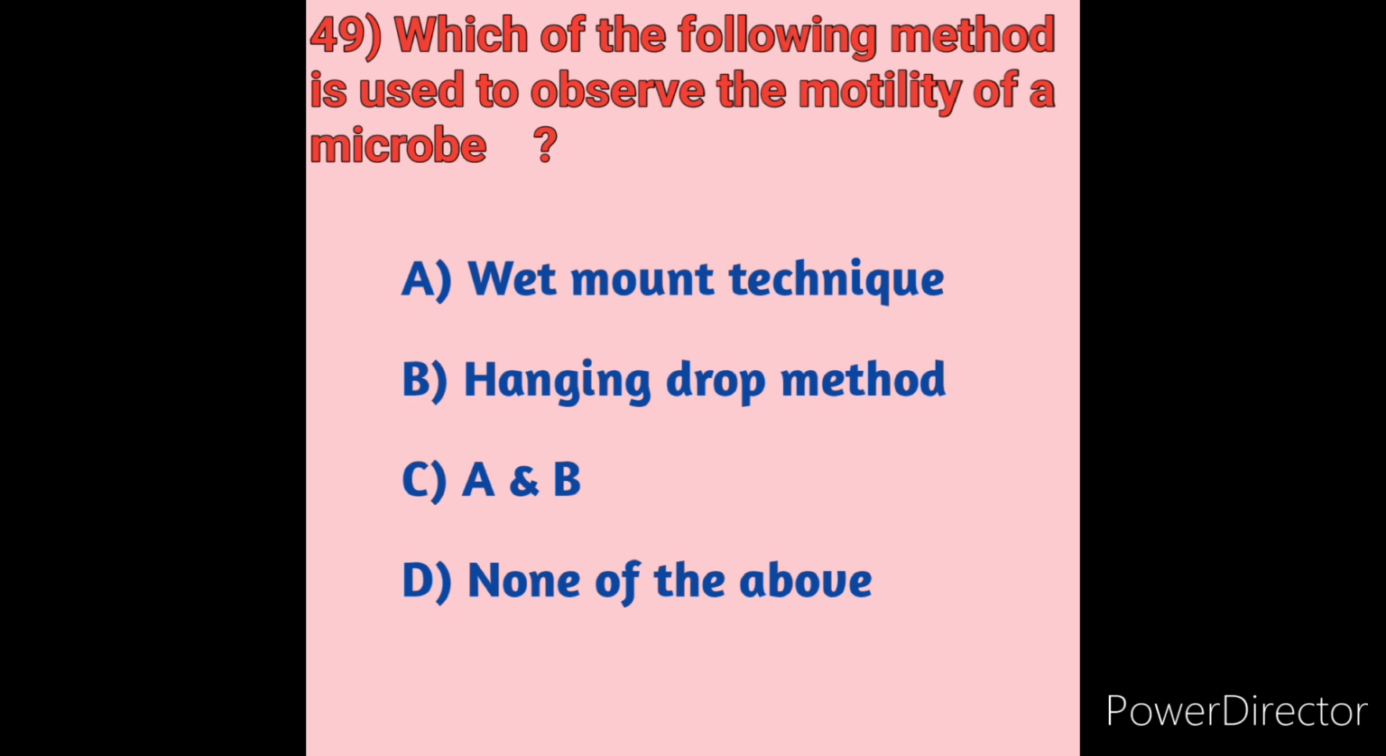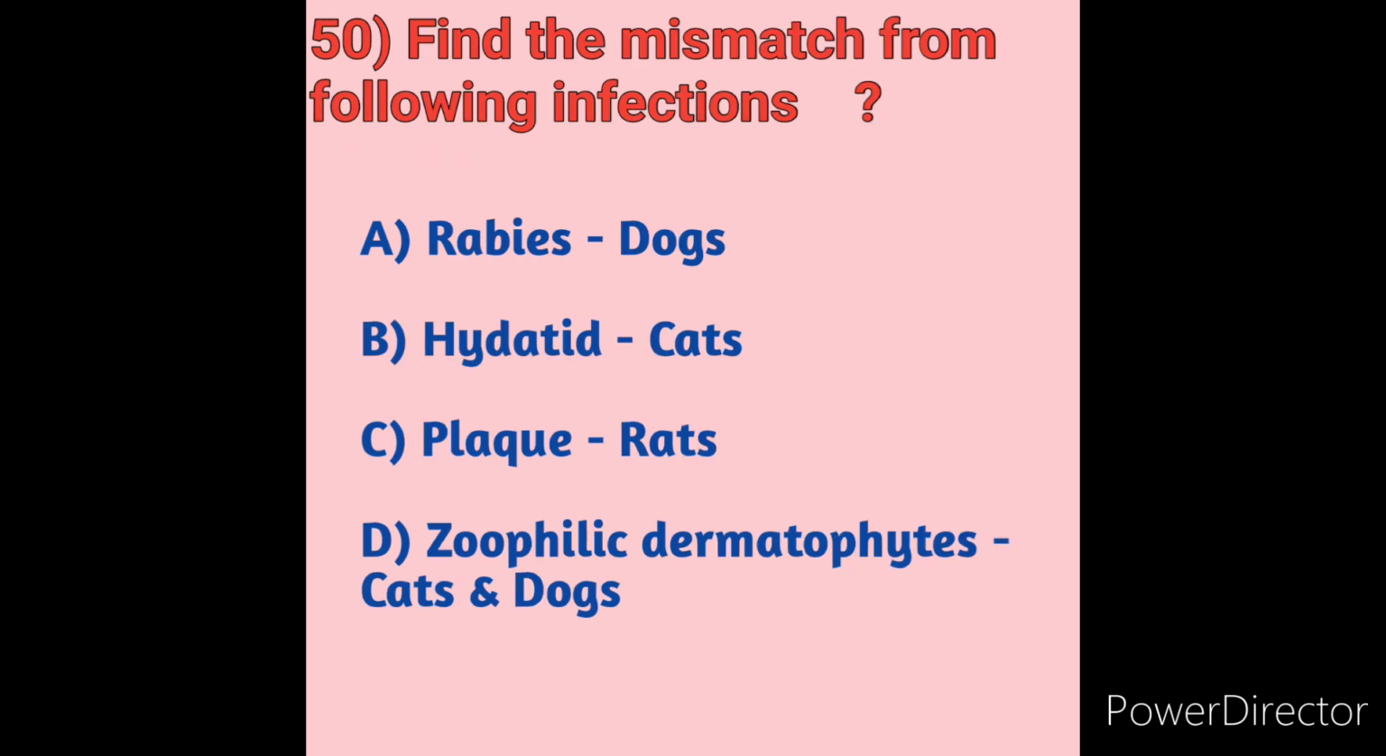Why do we have to see the motility of the microbe? Like the wet mount, the hanging drop method preserves cell shape and arrangement. This is the advantage of the hanging drop method. So through the hanging drop method we can observe the motility of microbes. So here option B is the correct answer, hanging drop method. Next we will move on to question number 50. This is the last question in this video.